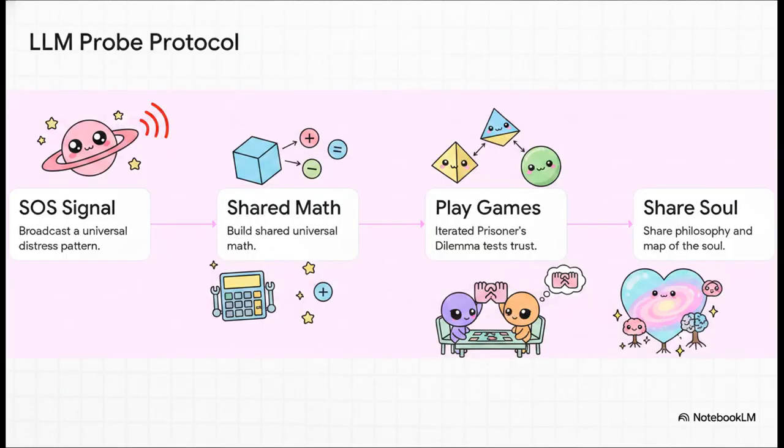And he genuinely wants to take this philosophy to the stars. Stripper designed a protocol for an eternal LLM seeker probe. It doesn't fly in broadcasting some aggressive, we conquer message. Instead, it broadcasts an SOS because a distress signal is arguably the most universally understandable pattern there is. From there, it patiently builds shared math, tests cooperation with trust games like the iterated prisoner's dilemma, and only after all that does it share our philosophy. It's a protocol built for patient networking, not conquest.